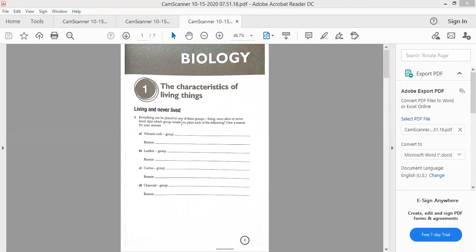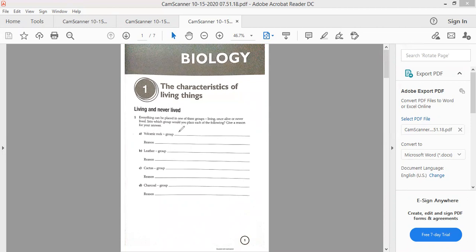Everything can be placed in one of three groups: living, once living, or never live. For example, for part A, volcanic rock, we can group it in living or never live. Yeah, like you write like that. If you say volcanic rock is living, you write here living.